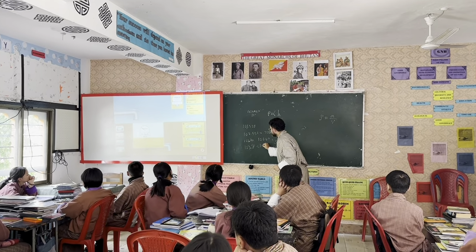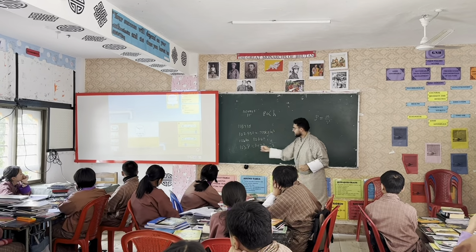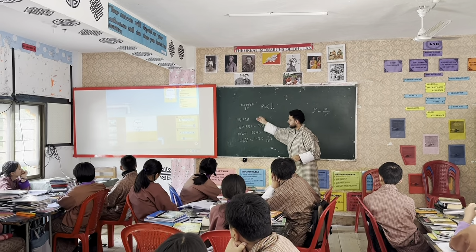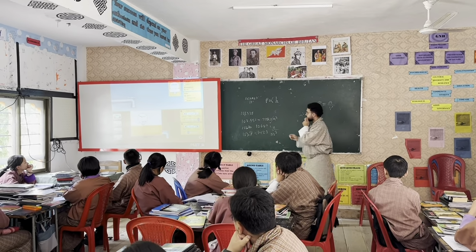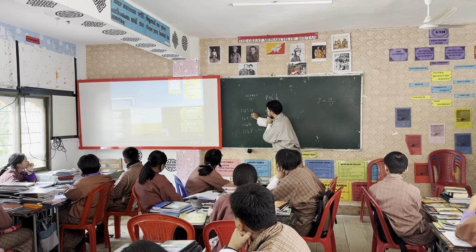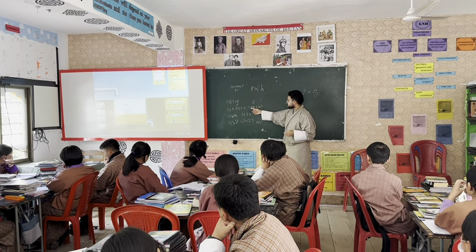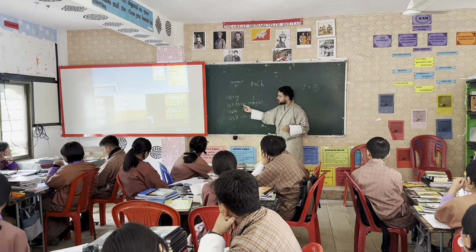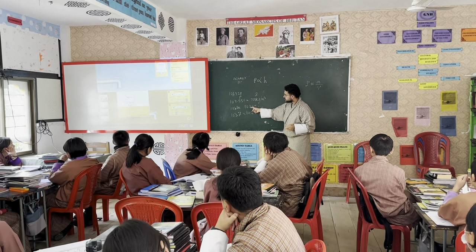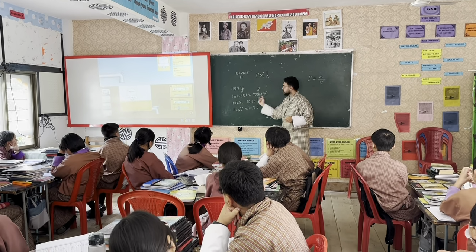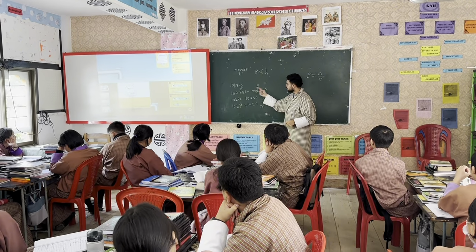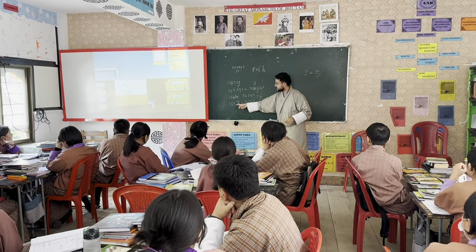What is the density of honey? 1420. So what relation can you see between density and pressure? The more the density, the more the pressure. When density is 700, it is 102. When density was increased to 1000, it became 103. When density increased to 1420, it became 103.7.